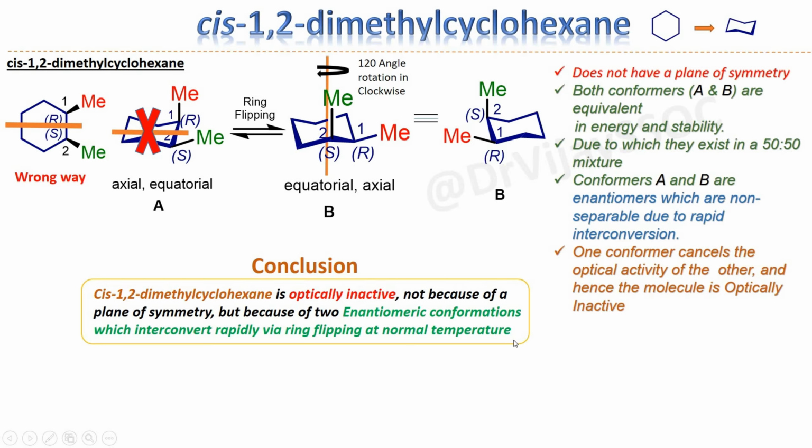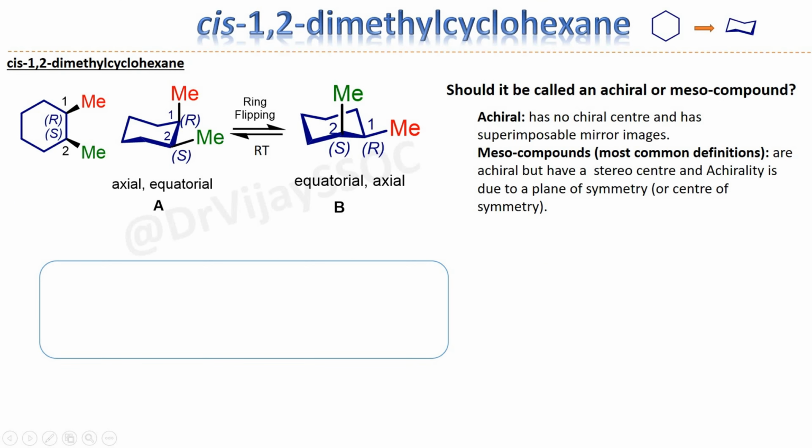Now we are going to focus: should we call this compound achiral or meso? An achiral compound has no chiral centers and has superimposable mirror images. But for meso compounds, the most common definition is those achiral compounds that have stereocenters, but the achirality is due to a plane of symmetry or center of symmetry. If you apply this definition, then it doesn't match cis-1,2-dimethylcyclohexane, because 1,2-dimethylcyclohexane doesn't have any plane of symmetry, right? But it is achiral. So what is the actual definition of meso compounds?